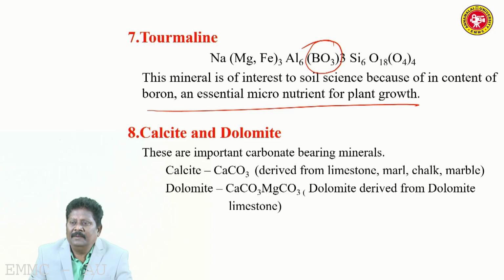Tourmaline. Then calcite and dolomite. Calcite is calcium carbonate, derived from limestone, marl, chalk, marbles, etc. Then dolomite, CaCO3·MgCO3. So these are the major suppliers of calcium and magnesium nutrients.